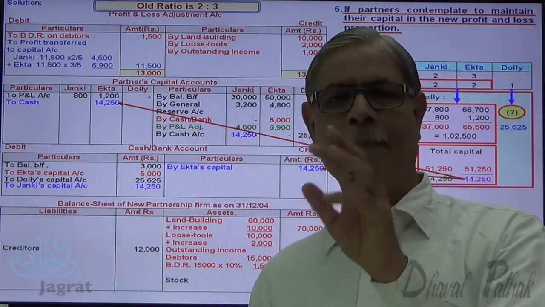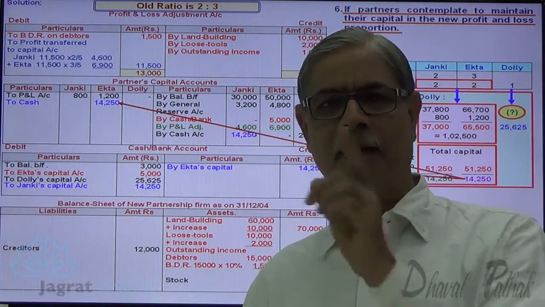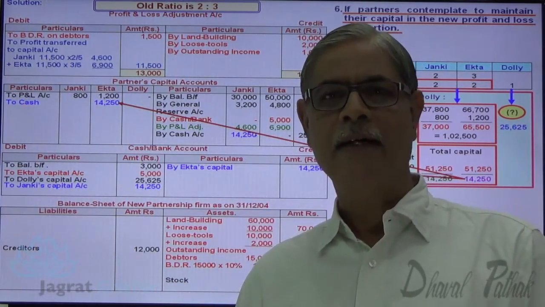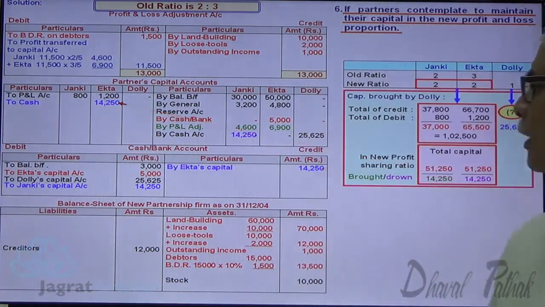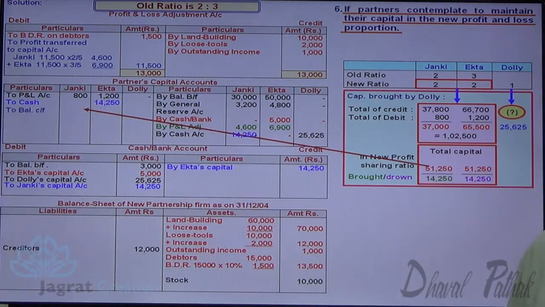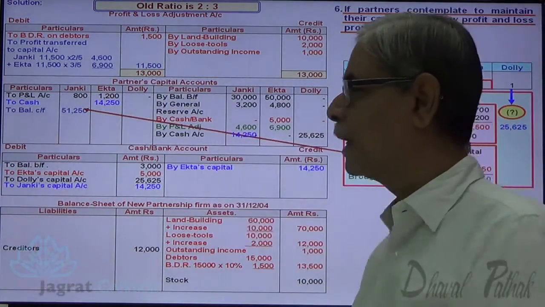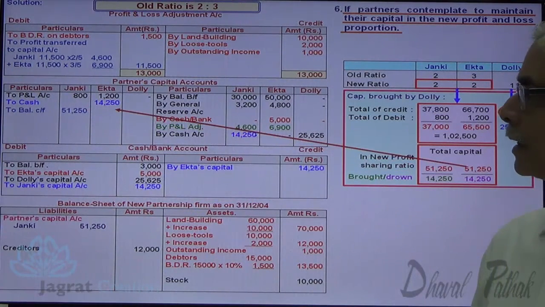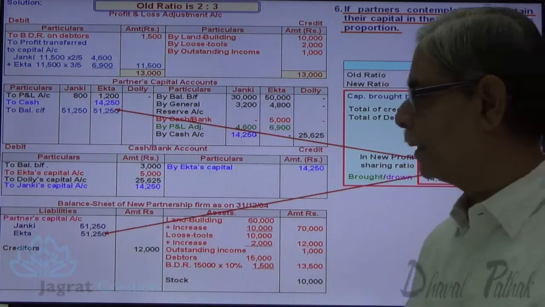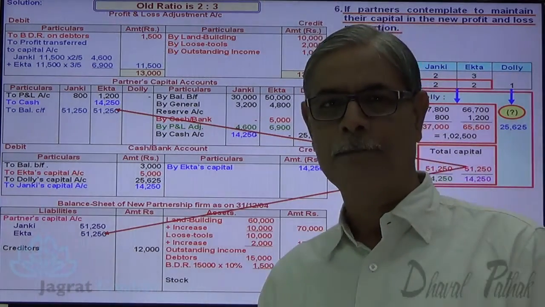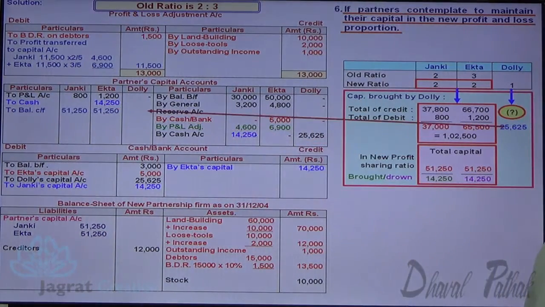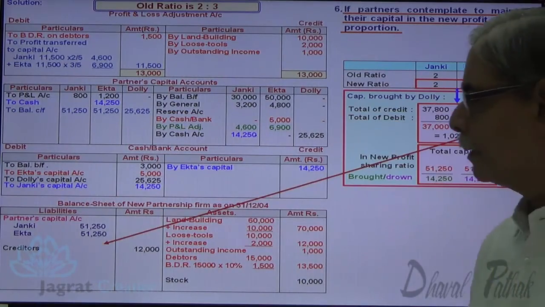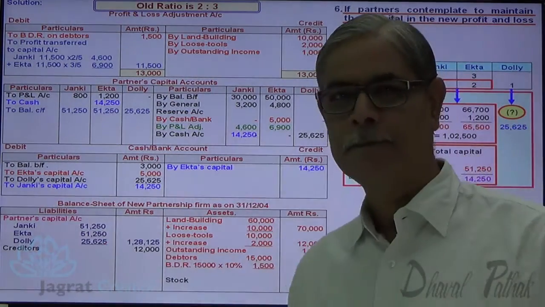By recording the amount brought and withdrawn by the partners, we shall find their capital balance in the profit sharing ratio. So let me write out the capital balance of Janki. This is the closing balance of Janki that will appear in the balance sheet. Same way, the capital balance of Ekta is 51,250, that will appear in the balance sheet. And the capital of Dolly in the profit sharing ratio is 25,625, that will also appear in the balance sheet.